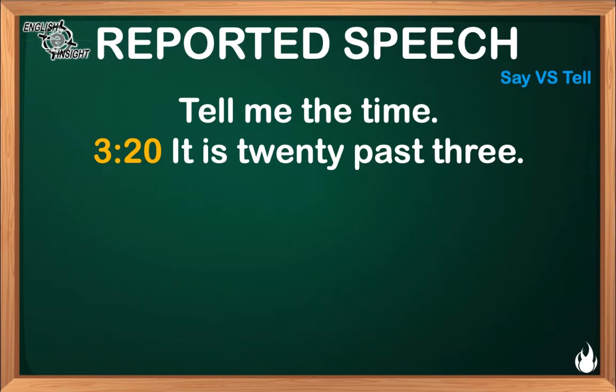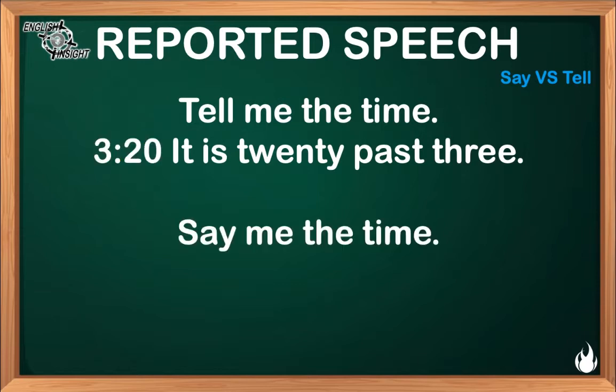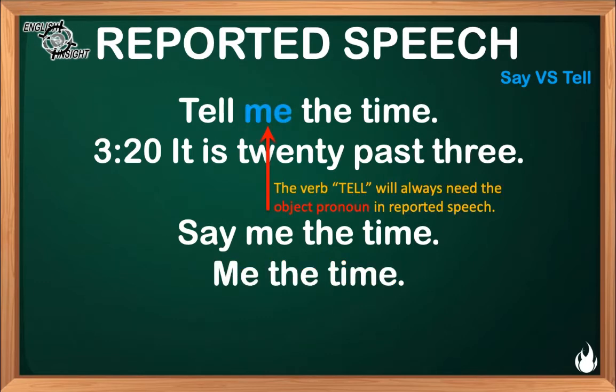Now let's check the same example but with the verb say. Say me the time. In this particular case, the imperative will suggest this kind of answer: me the time. In other words, the verb tell will always need the object pronoun in reported speech.